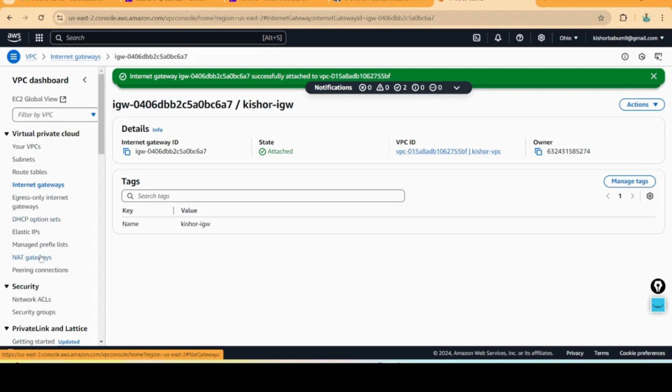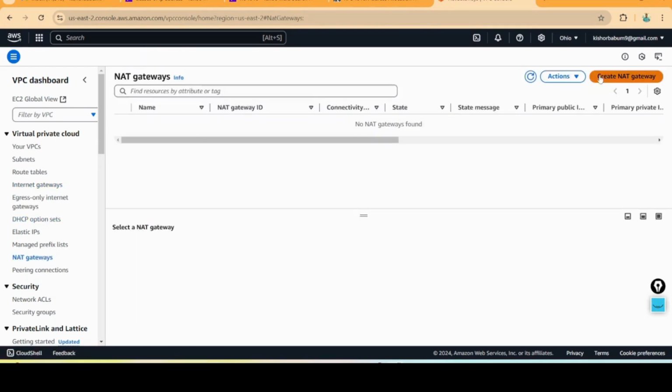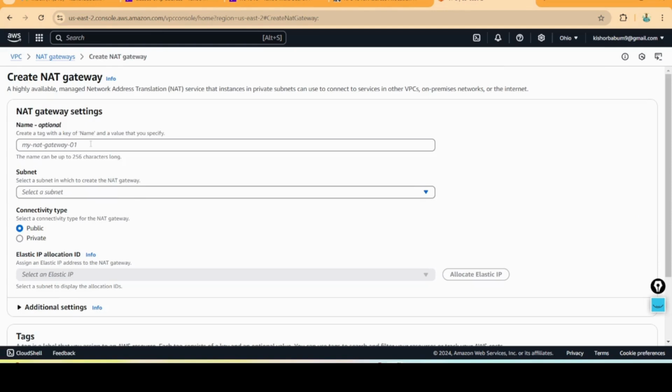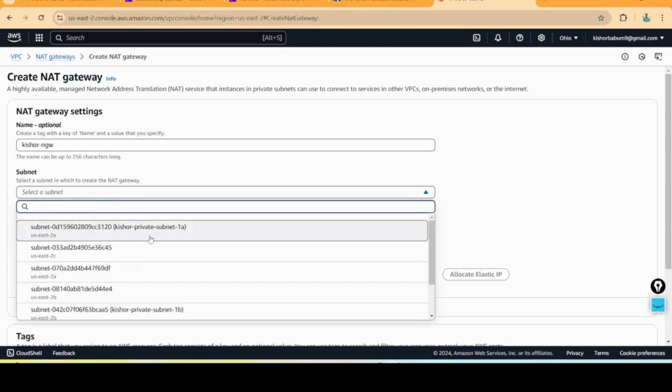I am choosing the NAT gateway now. Create NAT gateway, Kishore-NGW. Connectivity type, public I am giving here. I'm going to choose one public subnet.